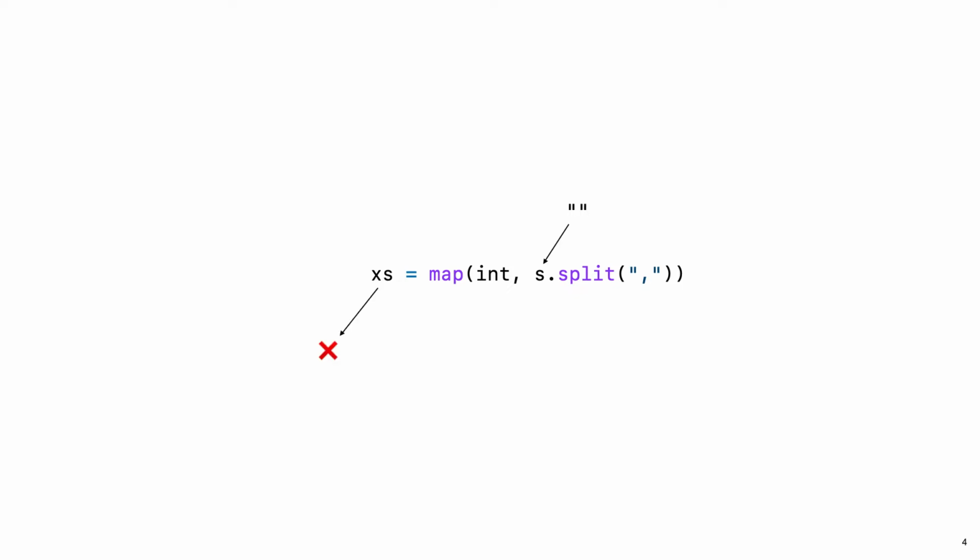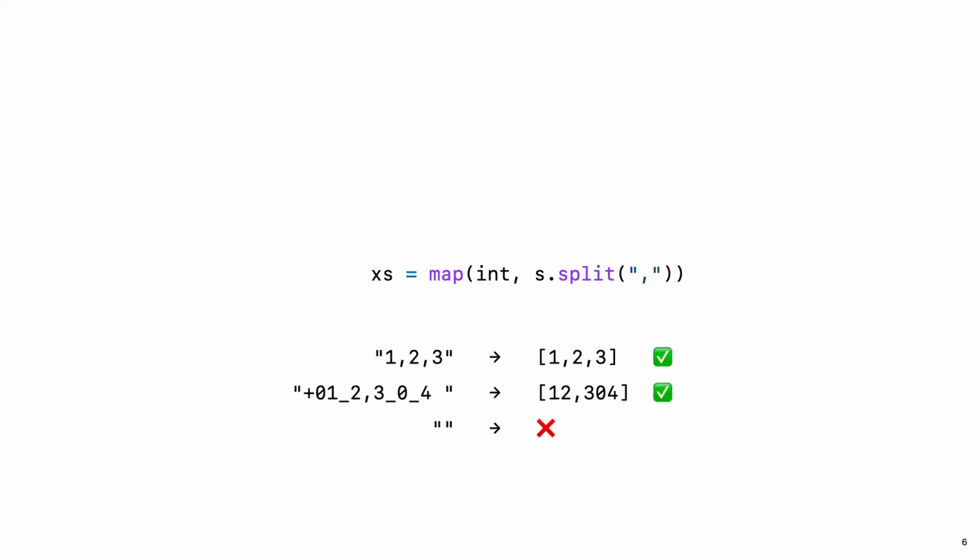Well, it turns out that the empty string actually crashes this program. And what about this weird looking string? Is that an acceptable input? Yes, it turns out that, perhaps surprisingly, this is indeed a valid input string for this parser. So you could try out all different kinds of test inputs until you're satisfied that you know what the parser does. Although it could actually be quite difficult to write proper unit tests because ad hoc parsers like this tend to be deeply entangled with application logic and they don't really appear as easily isolatable units.